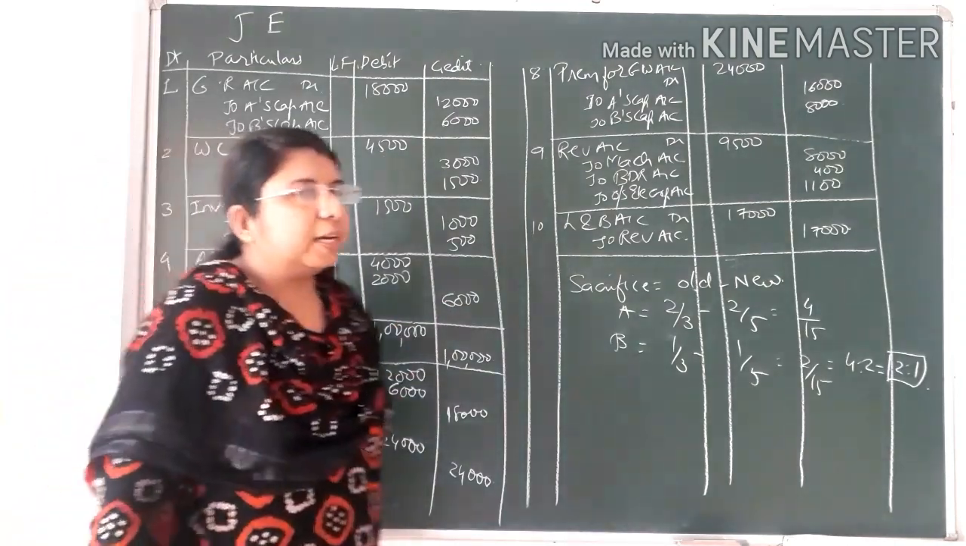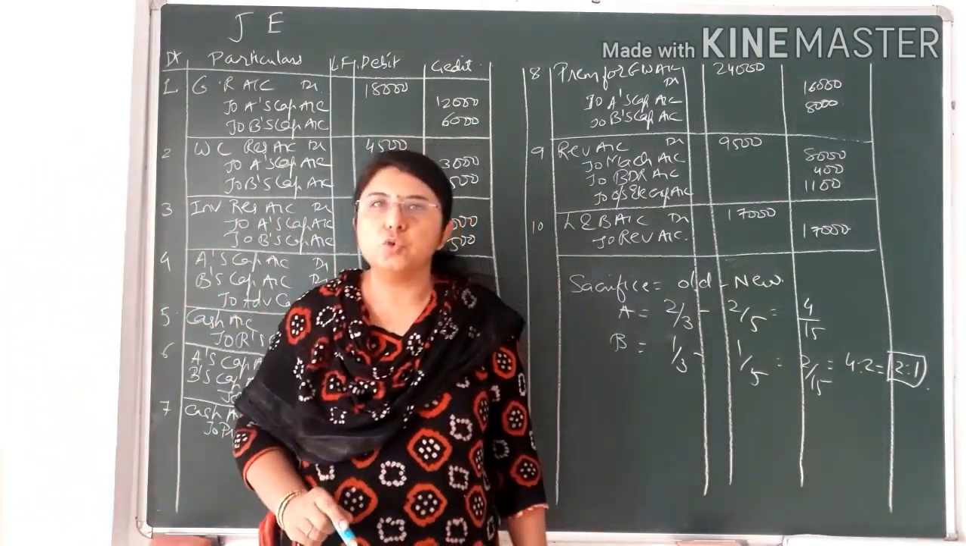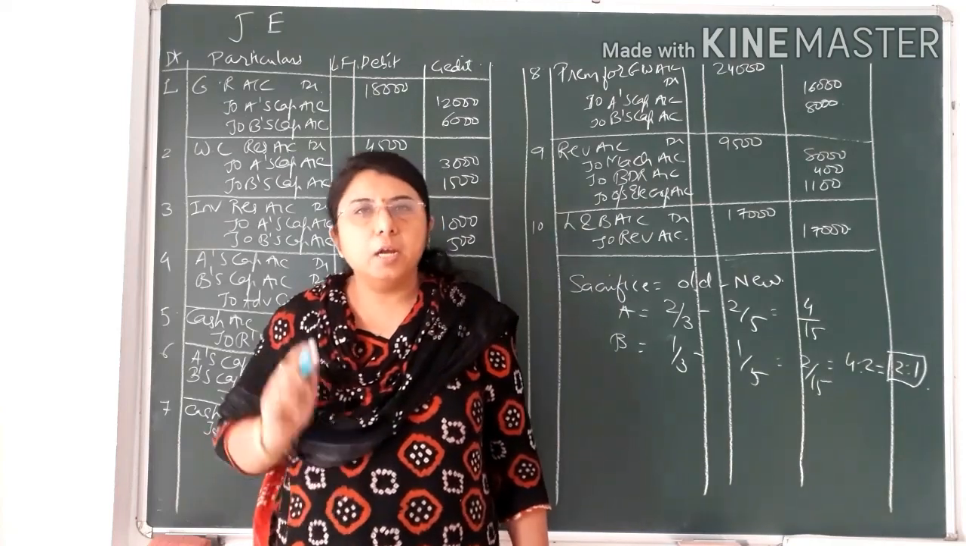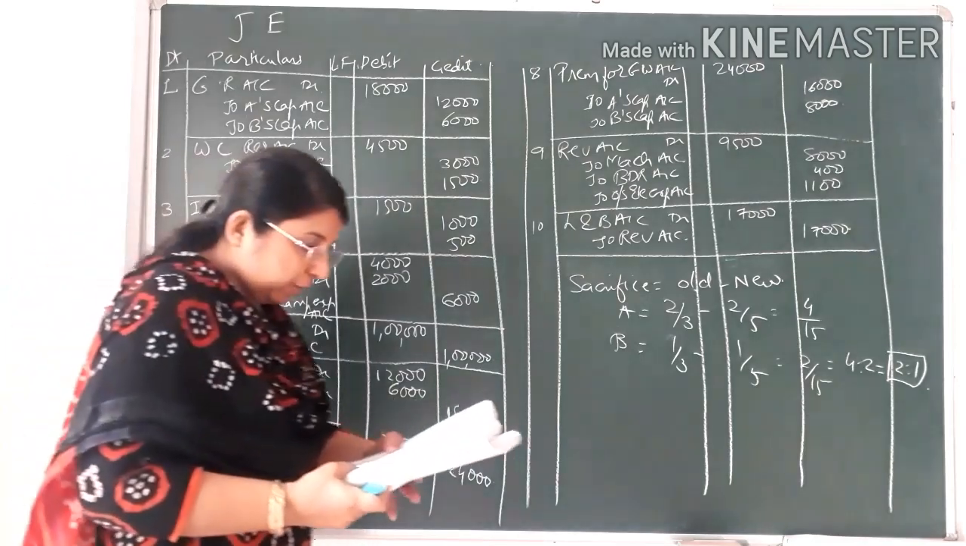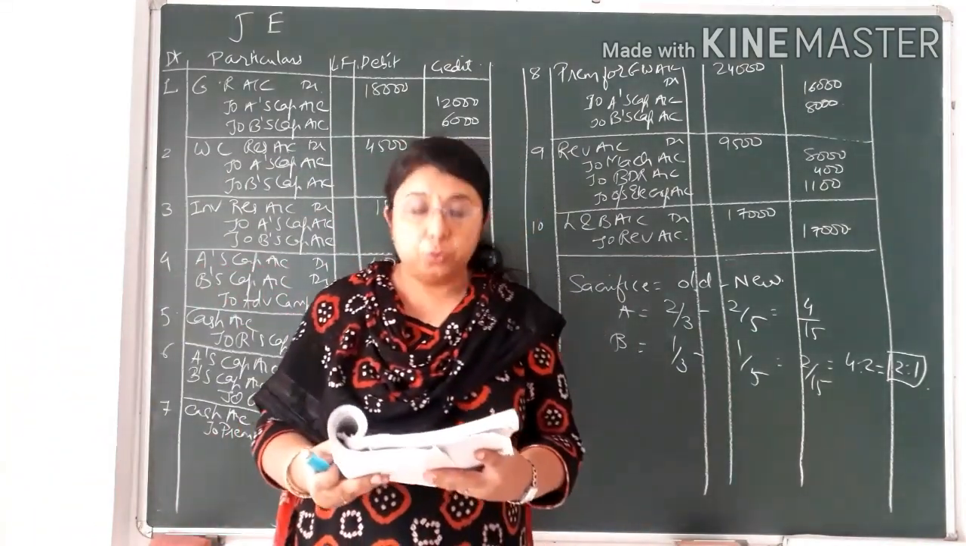It means 6000 that I have distributed in the ratio of 2:1. So it came to 4000 and 2000. Now moving on to the next part, we will verify the adjustments that are given to you in the question.